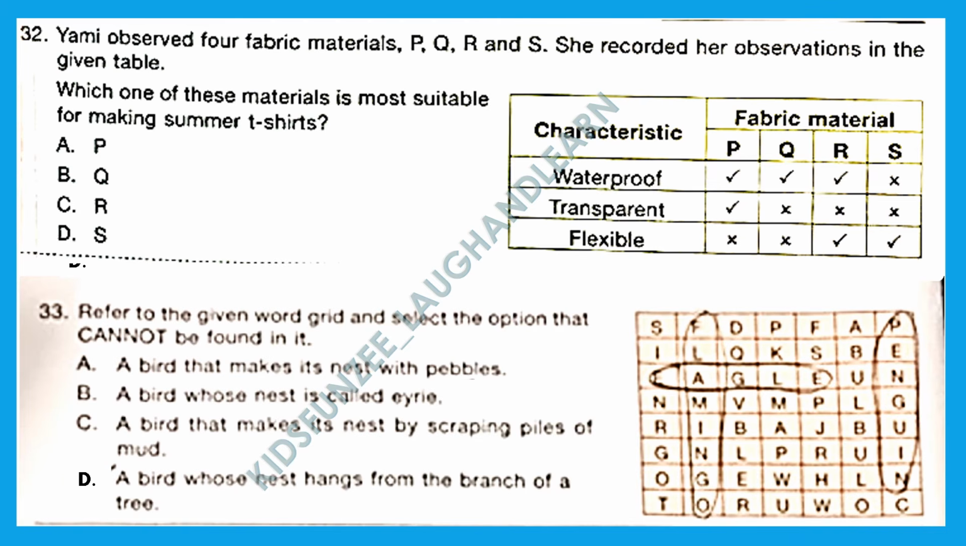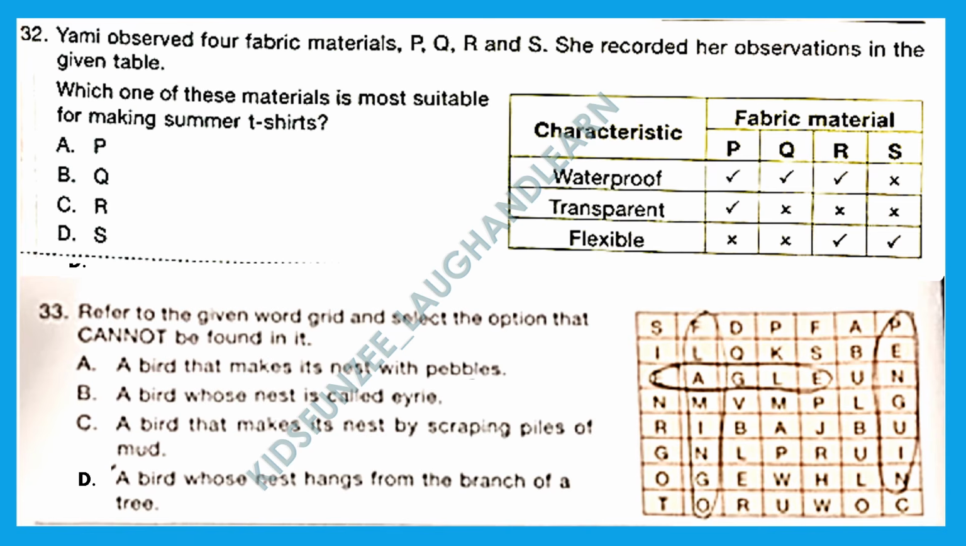So in summers we generally use cotton stuff. And let's see the observations. Now the characteristics were waterproof, transparent and flexible. And the fabrics were like P, Q, R. These 3 were waterproof. That means it was not definitely cotton, because cotton generally absorbs the water. Whatever sweat we are having, it absorbs and cools down our body very quickly.